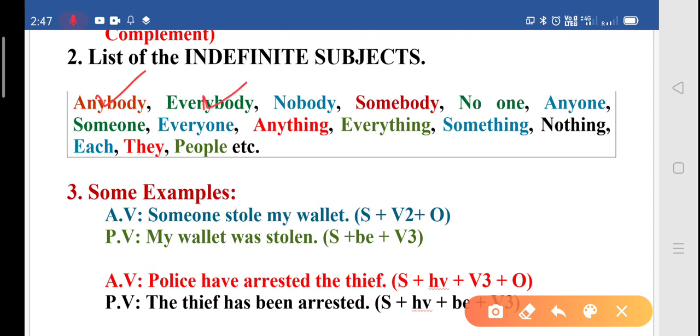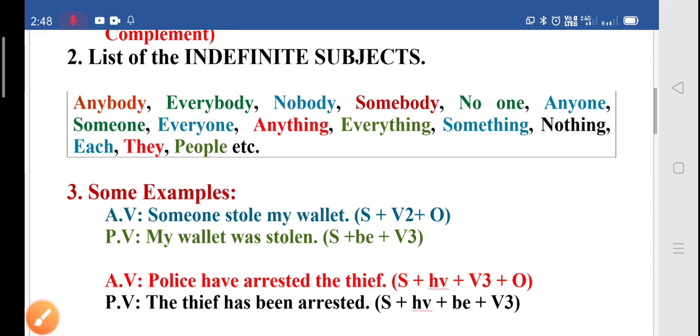Anybody, everybody, nobody, somebody, no one, anyone, someone, everyone, anything, everything, something, nothing, each, they, and people. If your active voice begins with any of these words, make sure to drop them when you change that sentence into passive voice. So now we'll see some examples.